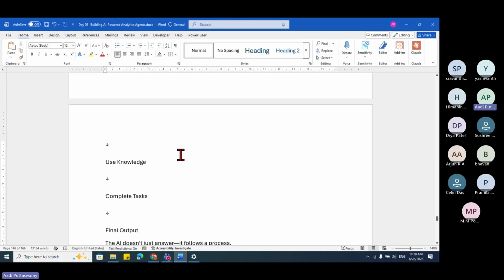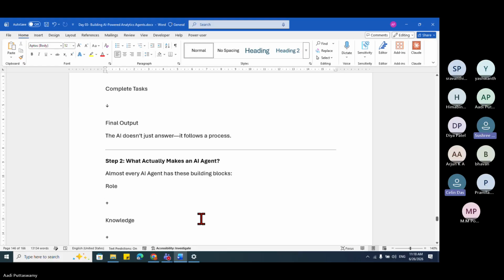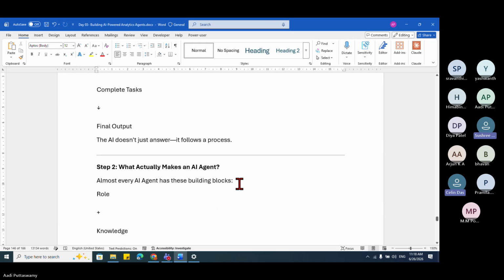Just confirm if you're able to see the screen now. Yes, sir, we can see the Word document. Okay, the previous document you were able to see, right? That PPT was seen, right? Yes, sir.